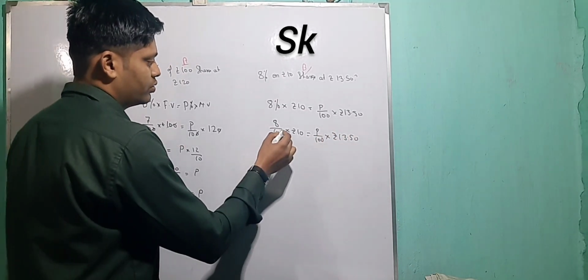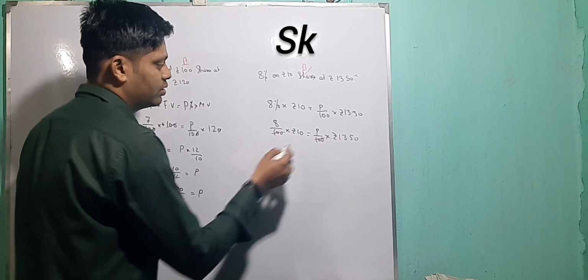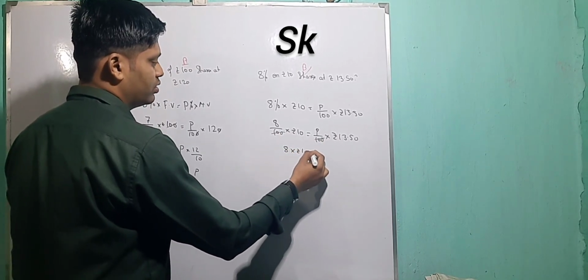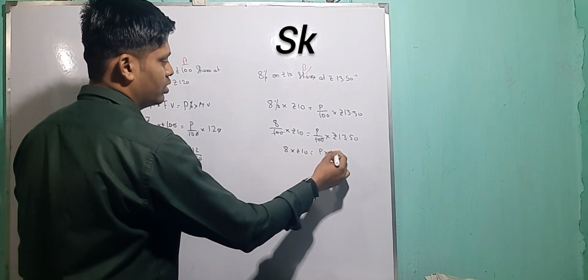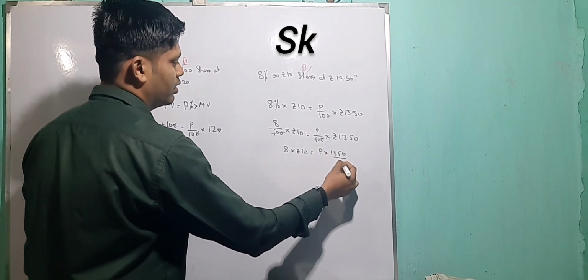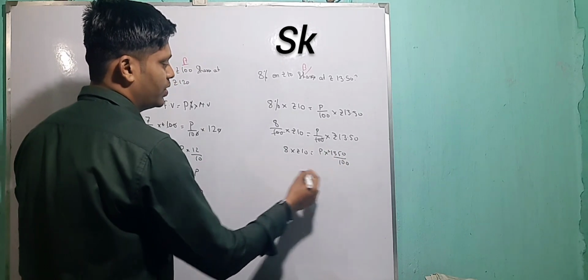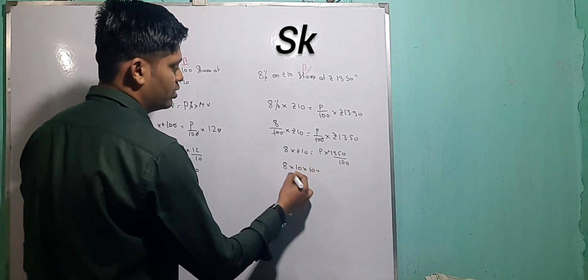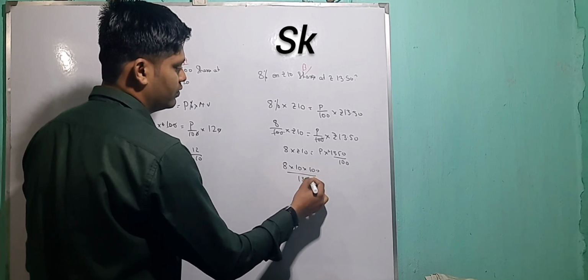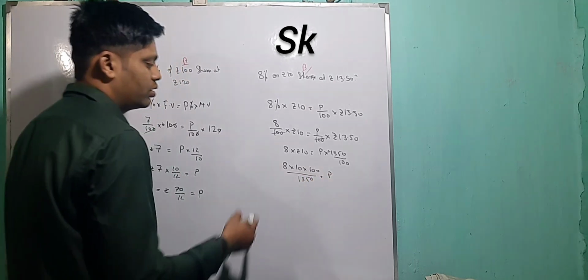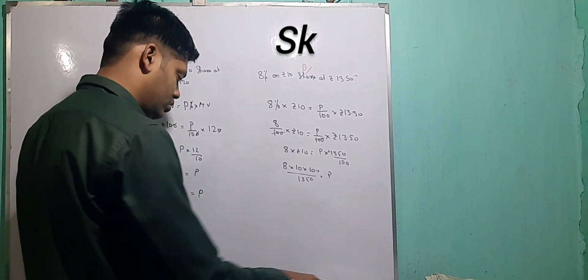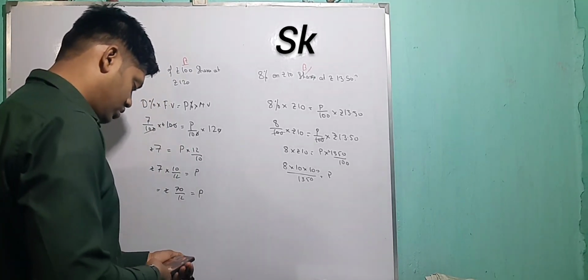The 100 cancels, so 8 into rupees 10 is equal to P into 1350 by 100. I have to find P. So 8 into 10 into 100 by 1350 equals P. This calculation we also have to do.